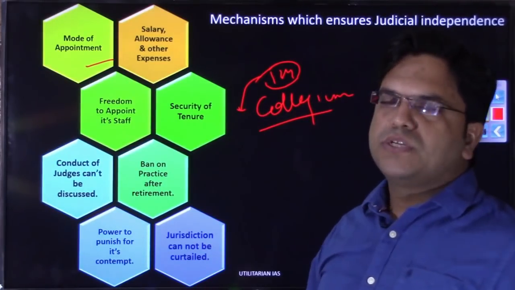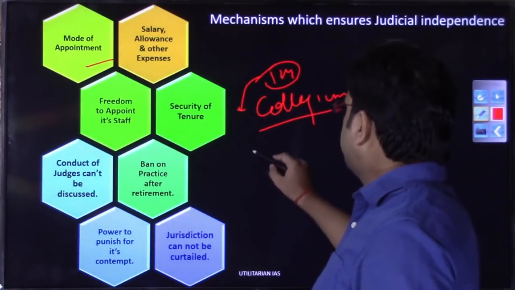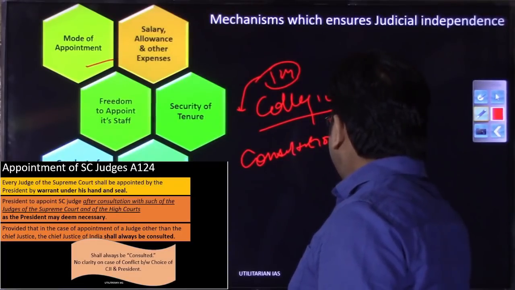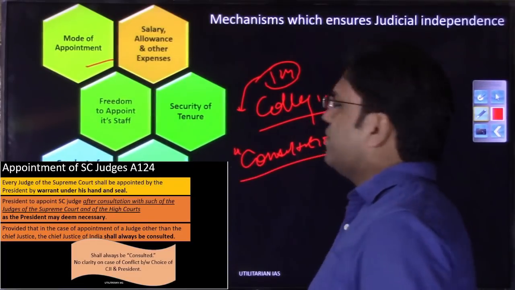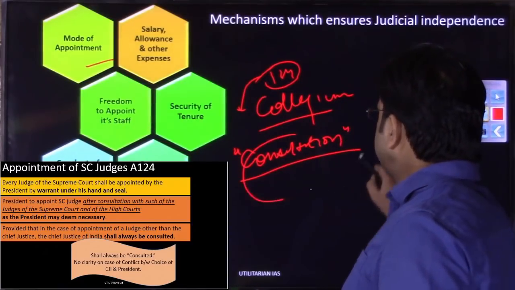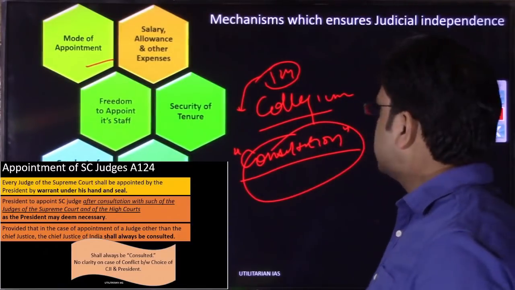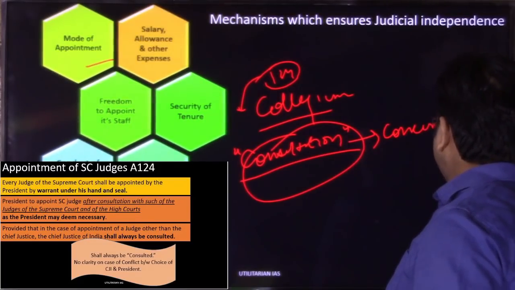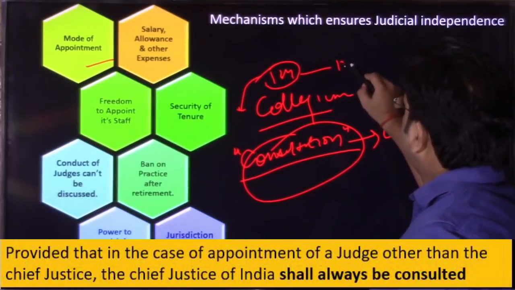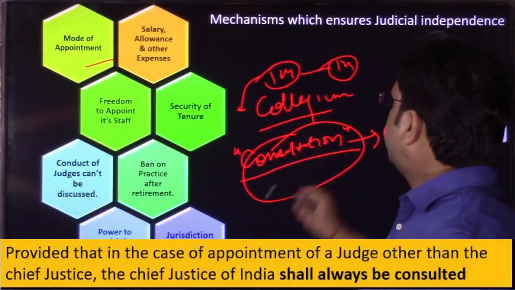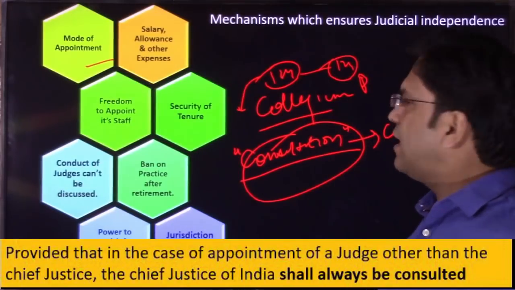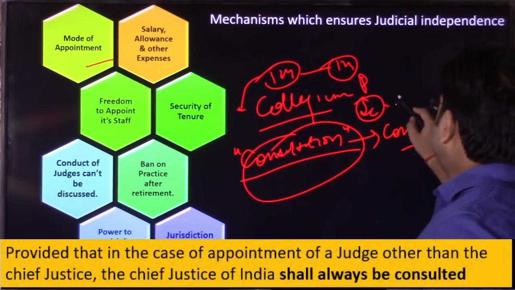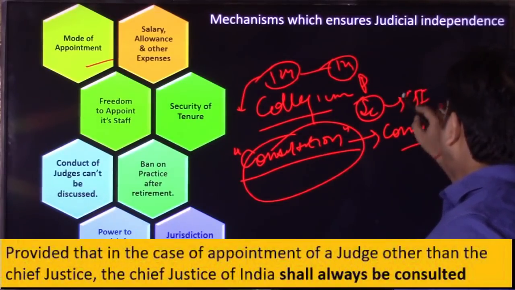But if you remember, there was a wide debate over that particular word, consultation. I am not getting into the detail because you must have seen the first video. If you have not seen it, we had spent time around this word consultation. What was the meaning of consultation? Does that mean concurrence or not? Because Article 124 says that the President, in appointment of Supreme Court judges, should always consult the Chief Justice of India. He should always be consulted.